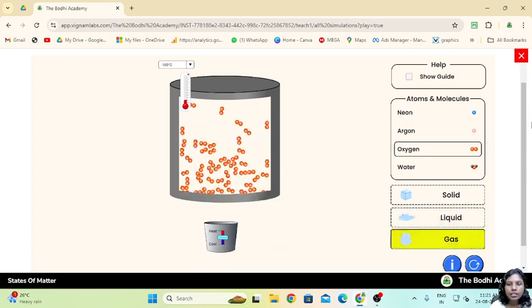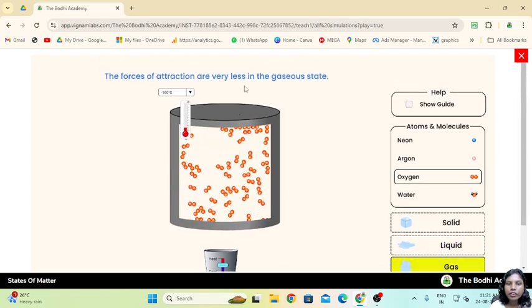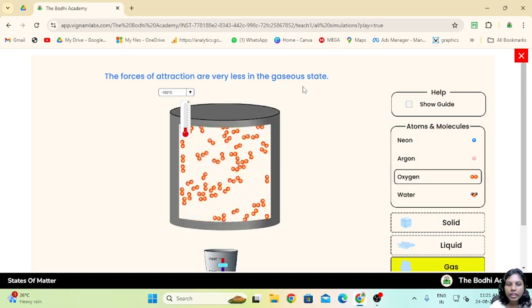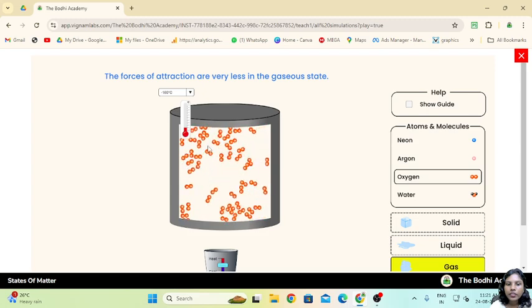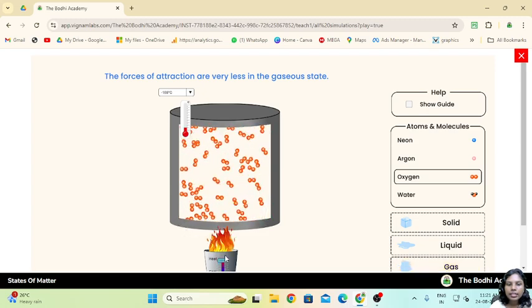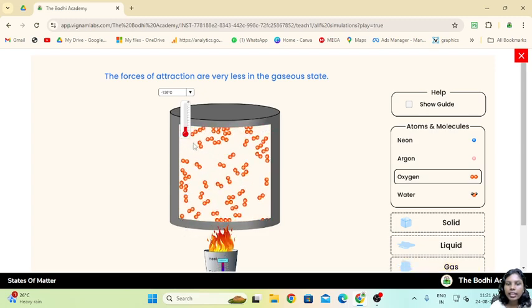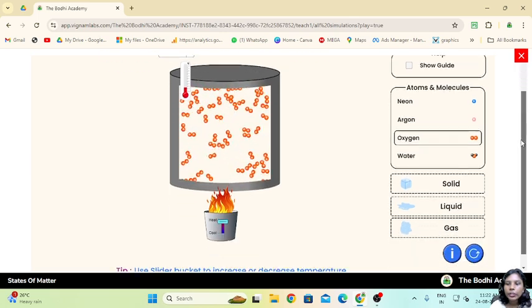In the gaseous state there are very low forces of attraction acting, but the kinetic energy is very high. As the heat is increased, the kinetic energy is very high and they are moving at fast speed.